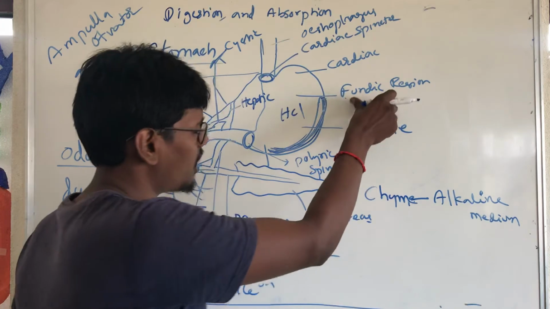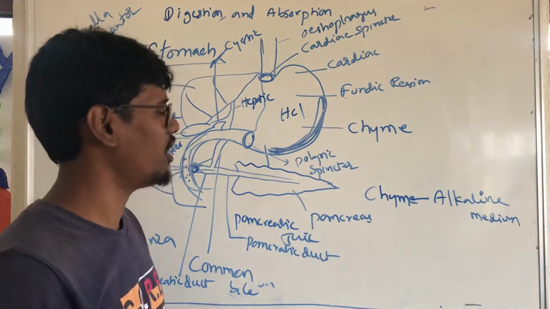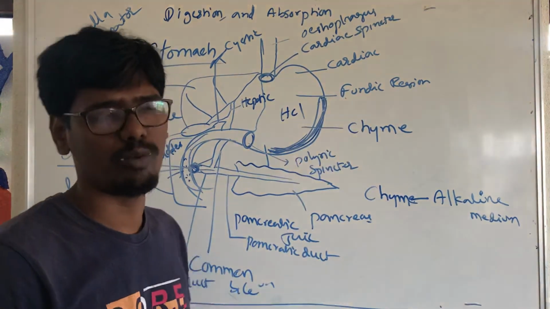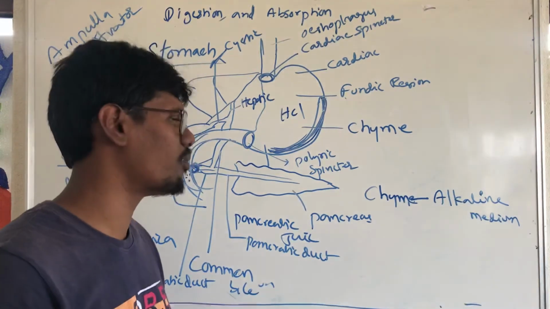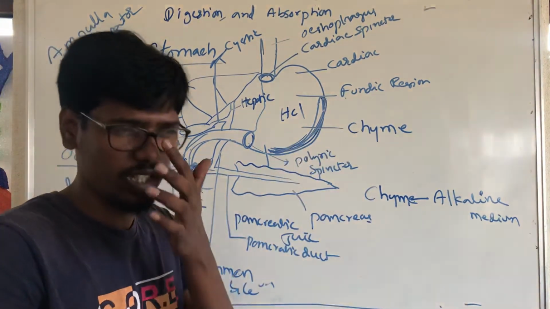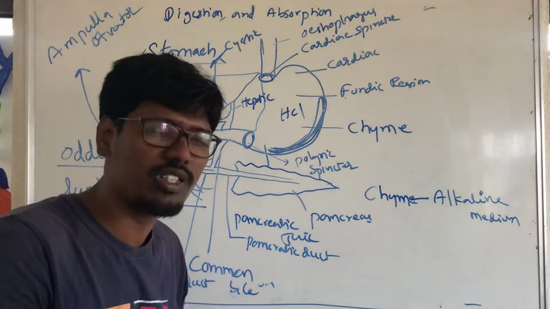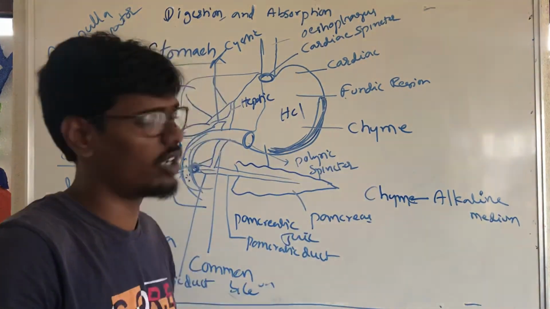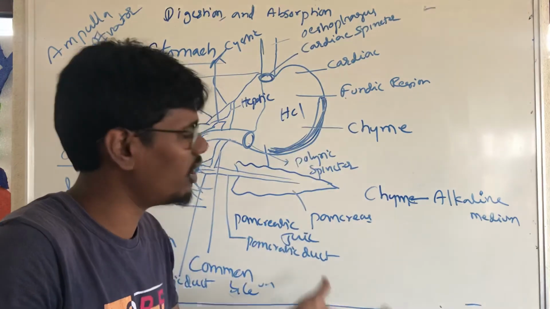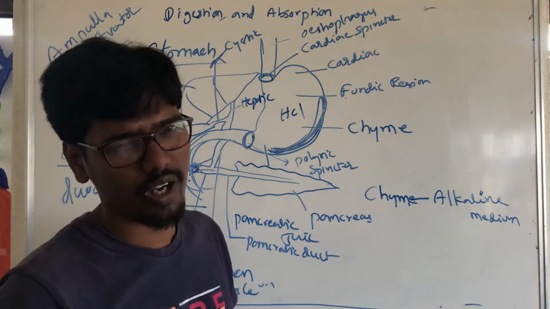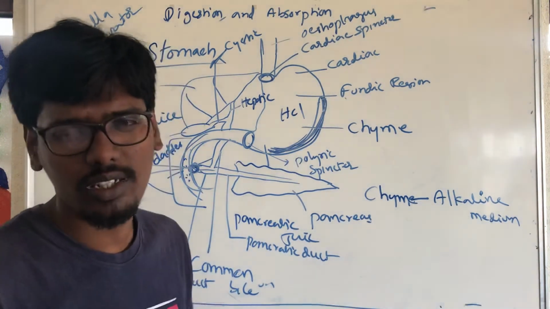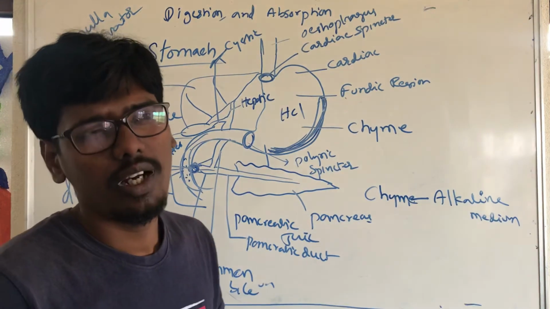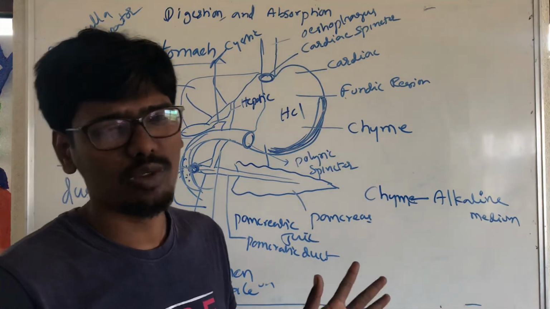Between the fundic region and the pyloric region, the middle part is the stomach. In the stomach HCl is there, so HCl may damage the walls. So the wall has 5 layers. What are the layers, and how do they save the wall from excoriation?